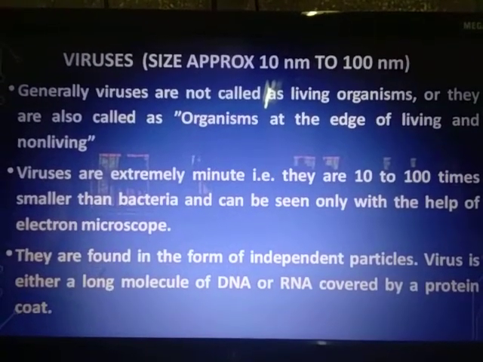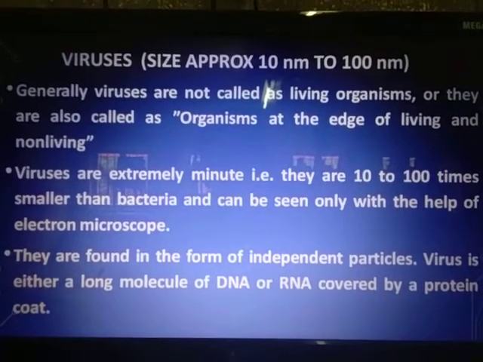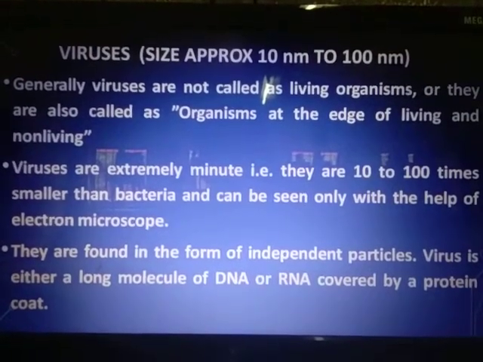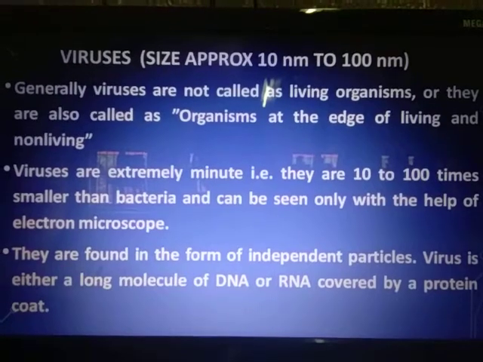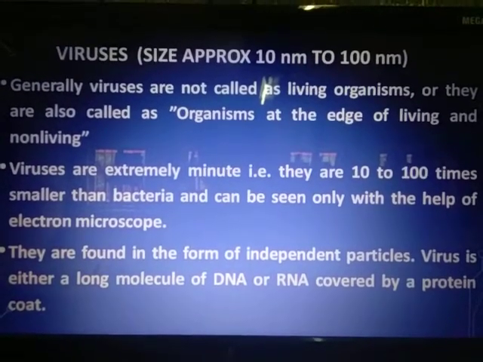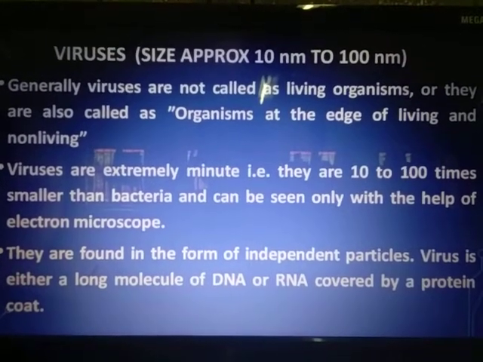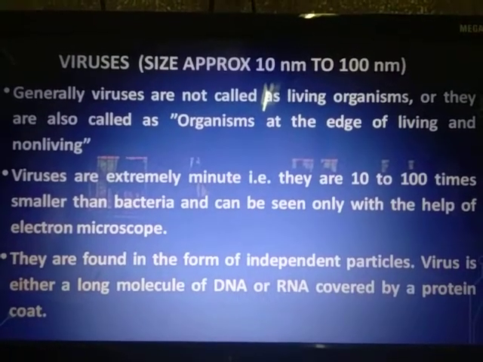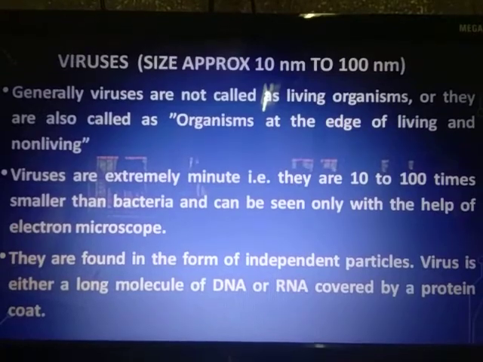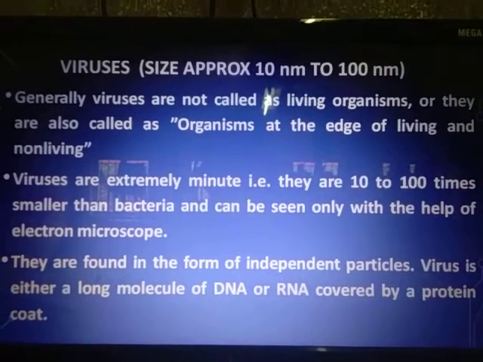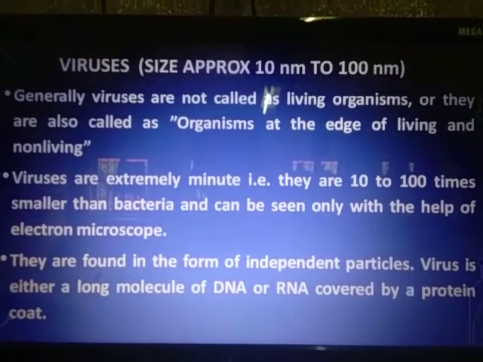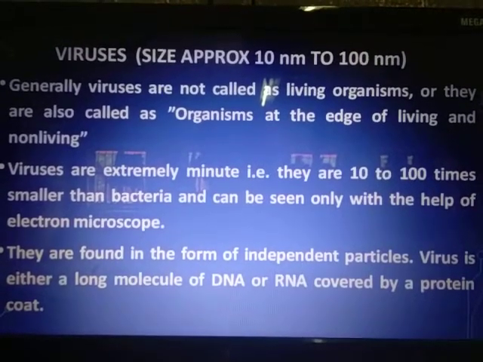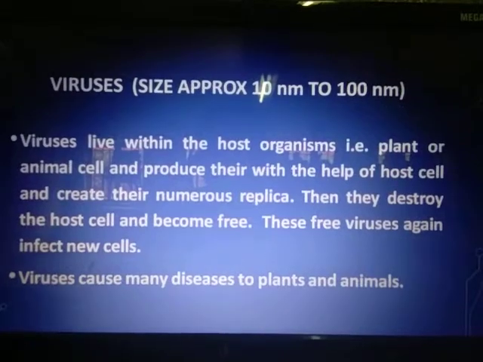You are going to study DNA and RNA in standard 9th. Fine. So DNA is present in all the cells. Whereas here viruses are only made up of DNA, and around the DNA there will be a protein coat. No cytoplasm, no other cell organelles. So only a long strand of DNA, or maybe RNA. Some are DNA viruses, some are RNA viruses, and outside there will be a protein coat for them.